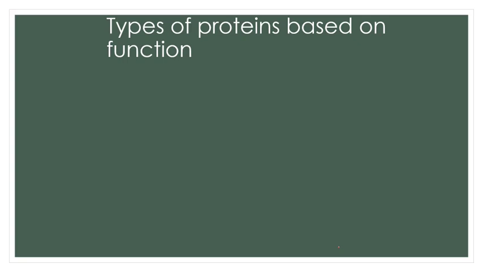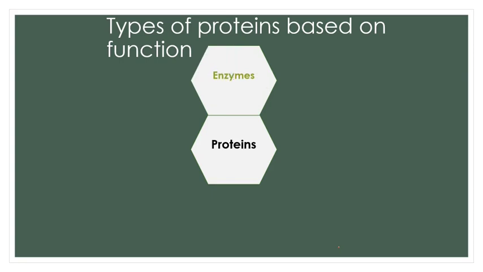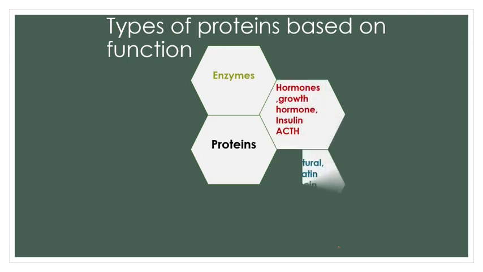Now let us see the types of protein based on their functions. First, enzymes. All the enzymes present in our body are chains of amino acids, so they are protein in nature. Then hormones. Not all hormones, but a few, like the growth hormone, insulin secreted by the pancreas, and ACTH, the adrenocorticotropic hormone secreted by the pituitary, which acts on the adrenal cortex. These hormones are protein in nature. Of course, not all hormones are proteins.